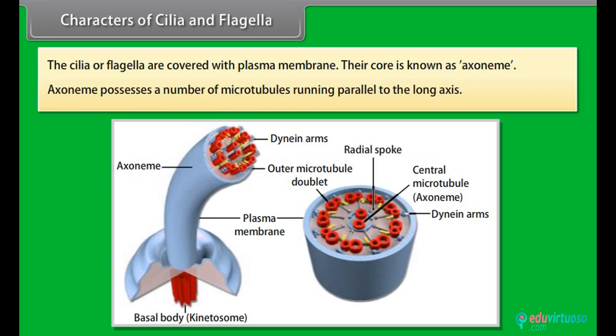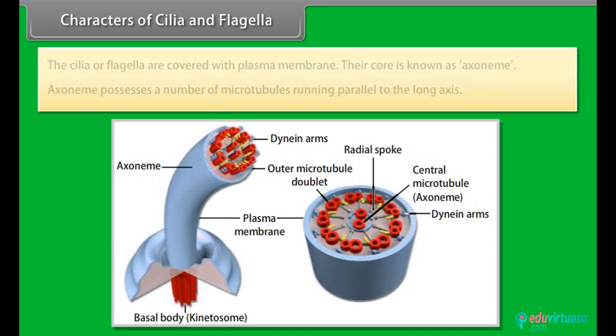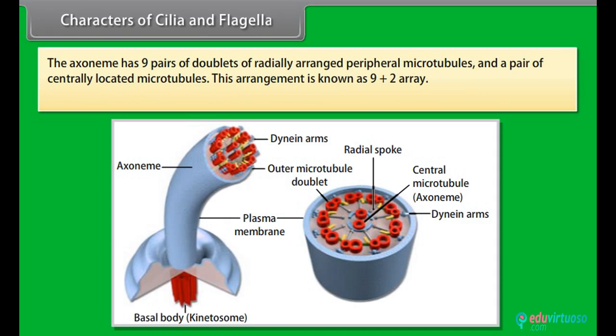Axoneme possesses a number of microtubules running parallel to the long axis. The axoneme has 9 doublets of radially arranged peripheral microtubules and a pair of centrally located microtubules. This arrangement is known as the 9+2 array.